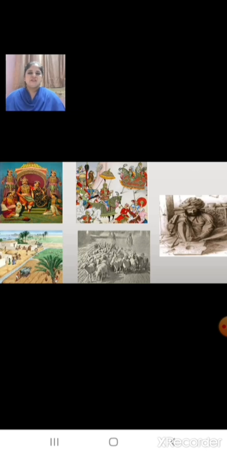Here you can see the different images. You can see the kings and the queens. You can see how the kings fought their battles and won them. And also the farmers, how they used to work on the fields, and the herders, and also the craftspersons.